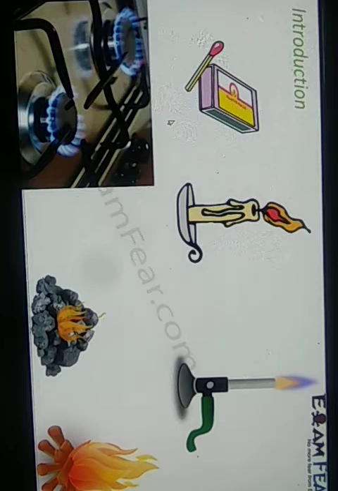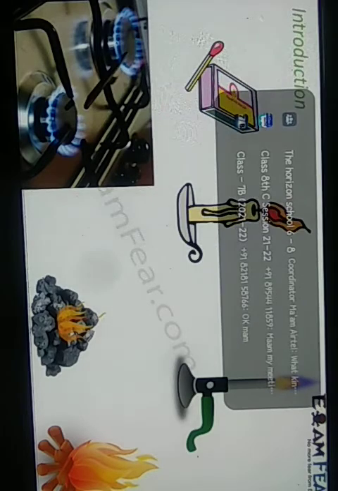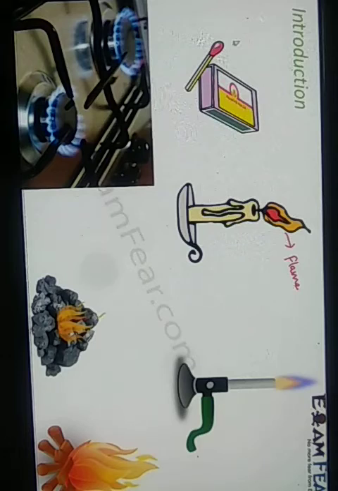We see the fire. So we see the flame of the candle. Similarly, when a Bunsen burner is on, we can see the flame again. When you burn wood, you can actually see the fire which is being produced. The gas burner, when switched on, again produces a flame. So all of these flames and fires look very different from each other. Do you think that the flame of a candle and the flame of the gas both look similar? No. Even their color is different, their appearance is different.